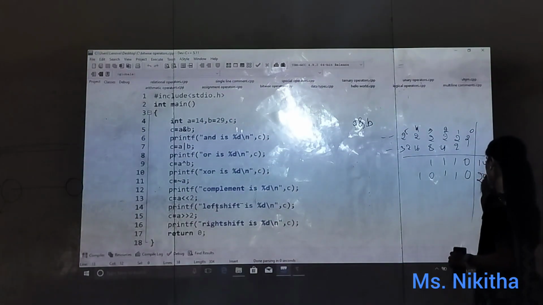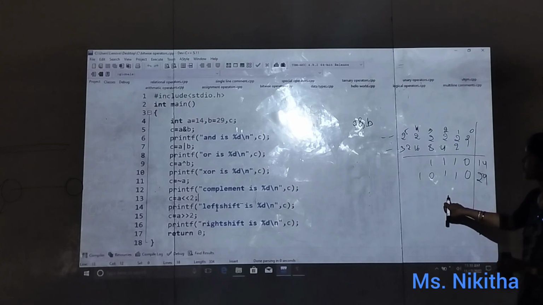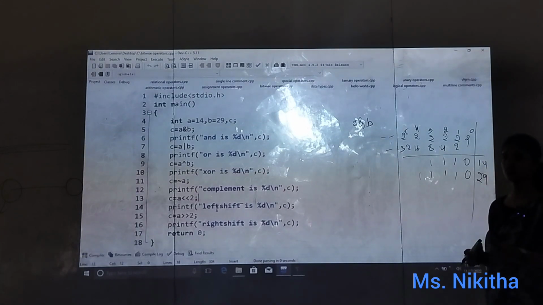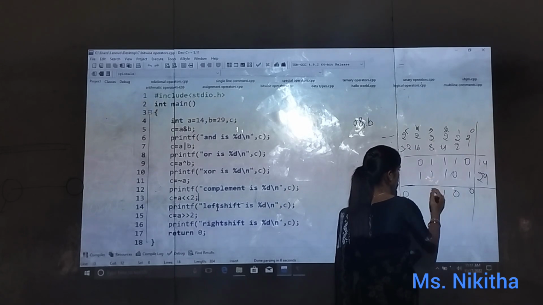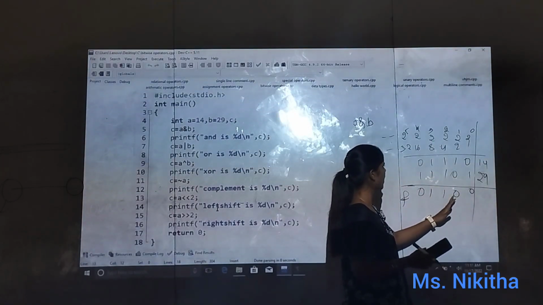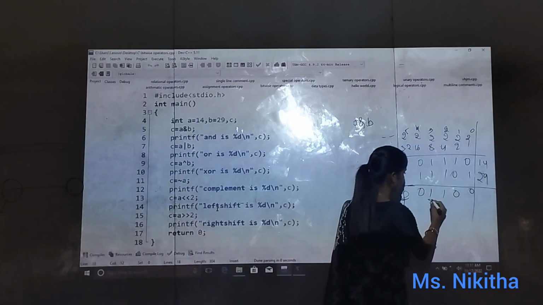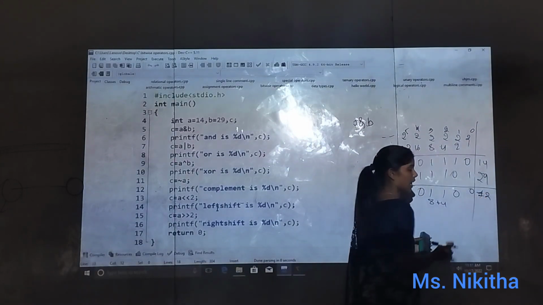So this is 29. Now for the AND result, what is the value? With powers 0, 1, 2, this is 4, this is 8. So 8 plus 4 is 12. We are getting 12 for AND.